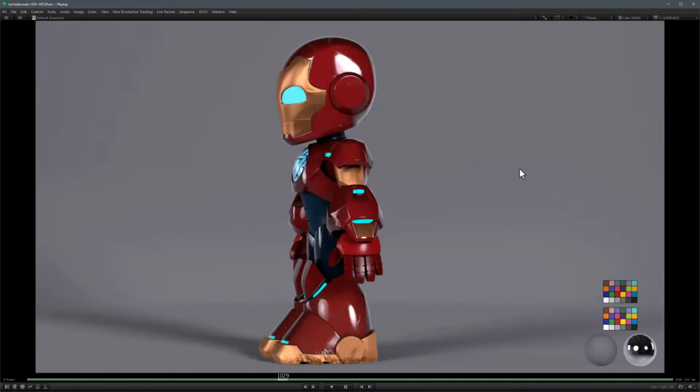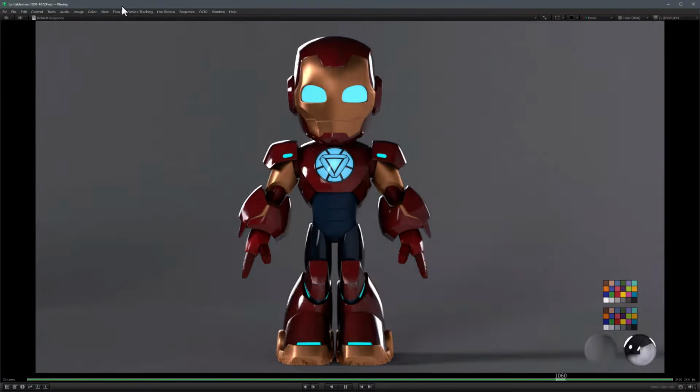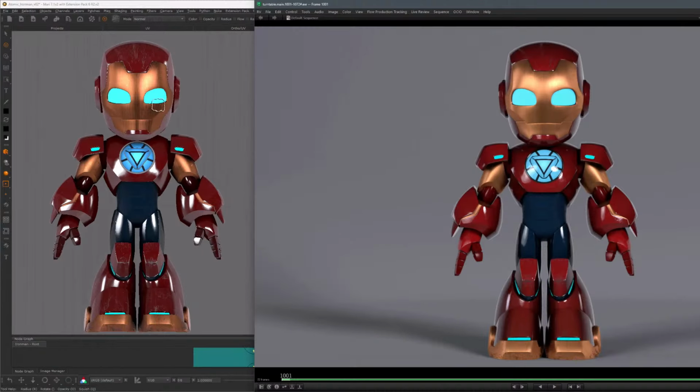So this is how the asset ended up looking after doing the look dev process. And if I move these to try and see them side by side, you can see that what I'm getting in Mari and what I'm getting in Katana are really not that far off from each other, especially considering that I'm using a single shader in Mari and 20 separate shaders in Katana.